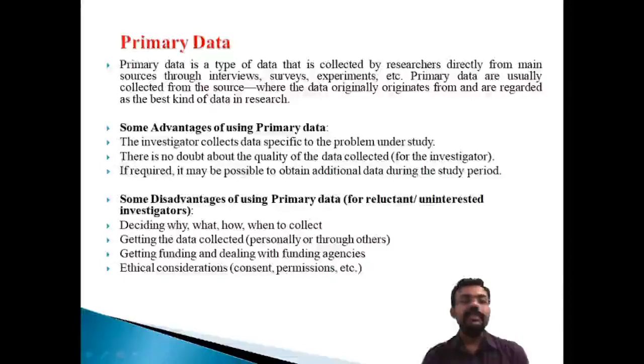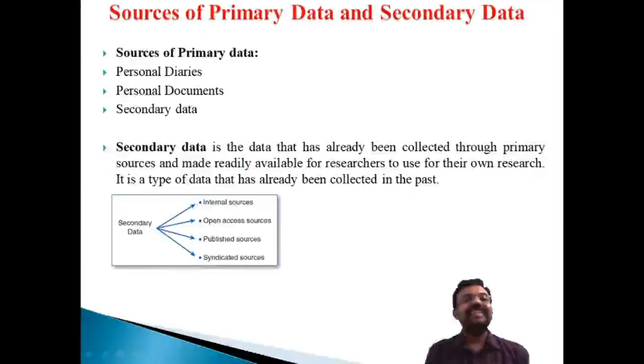Okay, so these are the major drawbacks, the disadvantages of using primary data. So, advantages and disadvantages. Then, what are the important sources of the primary data? After this primary data, what are the important sources? Basically there are important sources: the personal diaries and the personal documents. These are the two important elements.